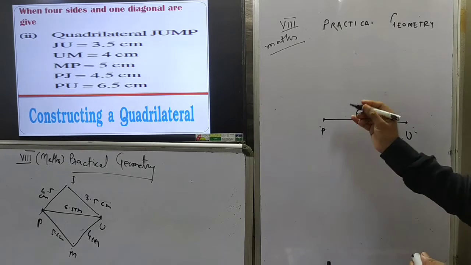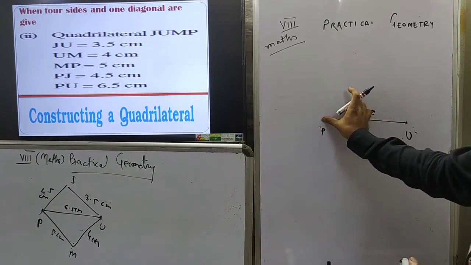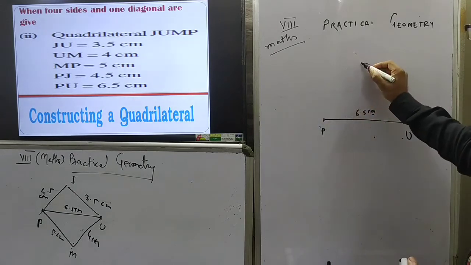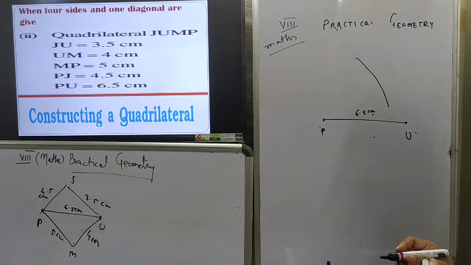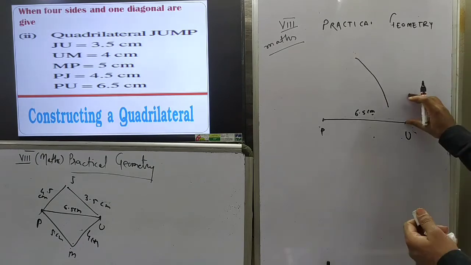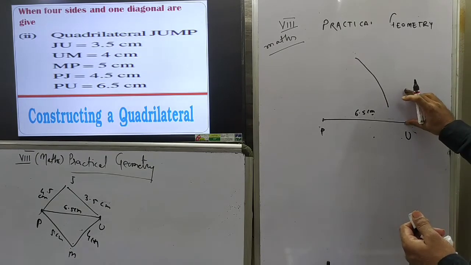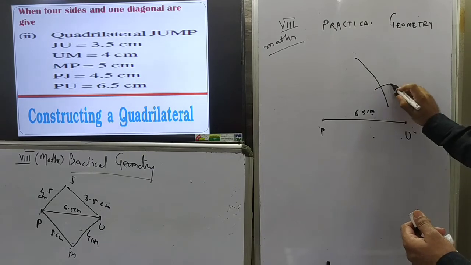First of all, take 4.5 centimeter in the rounder, put the metallic end of the rounder at P and draw an arc having radius 4.5 centimeter. Now this J is 3.5 centimeter away from U. So take 3.5 centimeter, put the metallic end of the rounder at U and draw another arc.